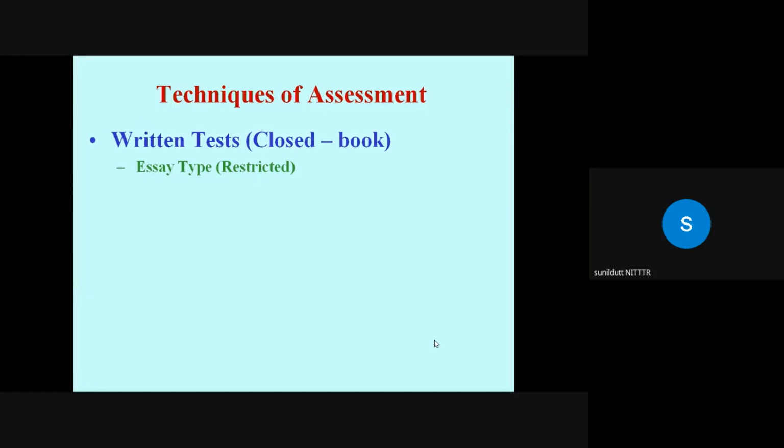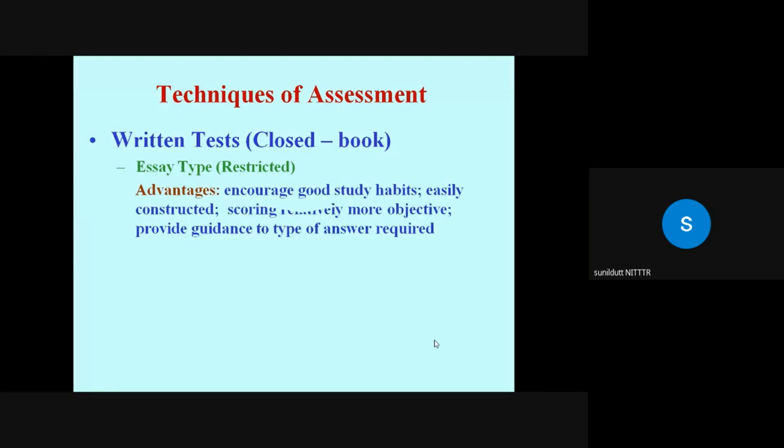Or when I say state three main differences between covalent and electrovalent compounds. Okay, so this is the restricted response essay question. So encourage good study habit, easily constructed on the part of teacher. Scoring is relatively more objective. Provide guidance to the student to the type of answer required. Type slightly time consuming because you are asking more questions.